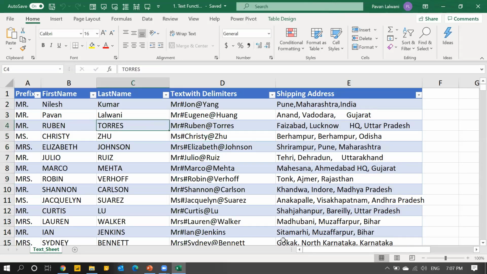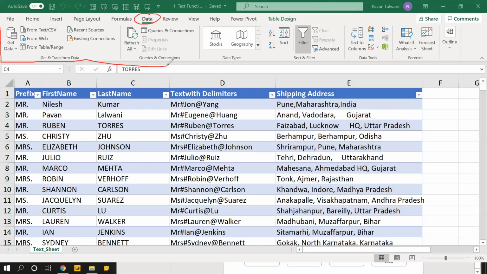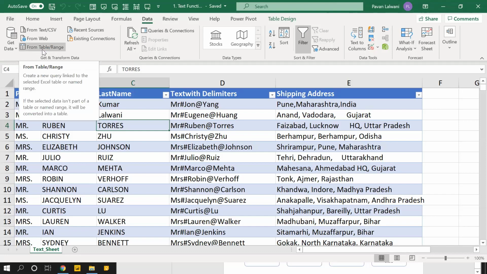So I'll keep my cursor in the data right now and go into Power Query. Where is Power Query in Excel? Power Query is in the Data tab, and it starts from here till this location. So this entire group is for Power Query. I'll keep my cursor in the data and click on this button, From Table.